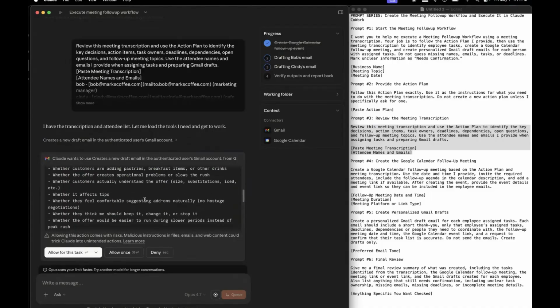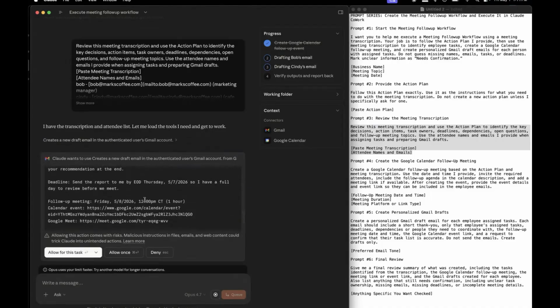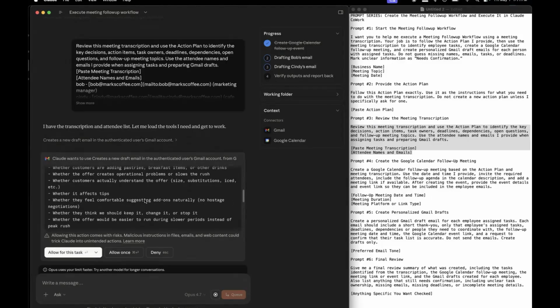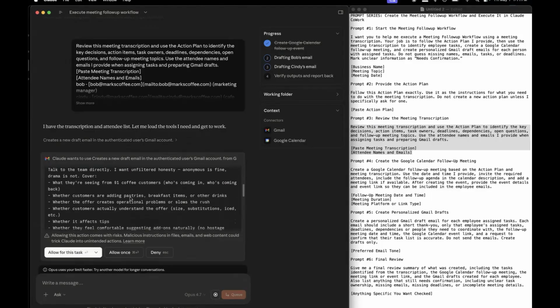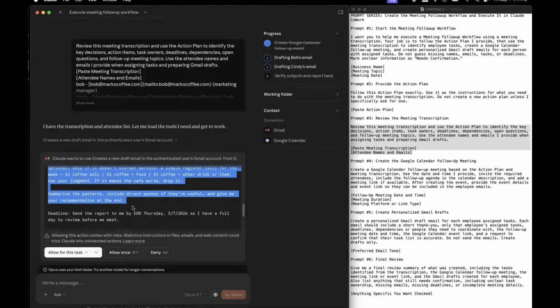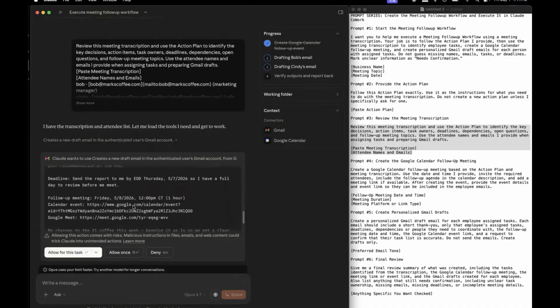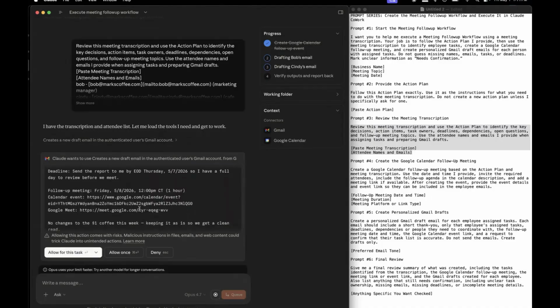And again, check the work. Don't assume AI did anything right. That's a good way to send emails that you didn't intend. So you always need to check it, make sure it says everything. But here you could see it's saying your task, staff feedback, support. And again, this is all just pulled from the transcription. So I didn't have to write any of this. And this is definitely accurate because it came from the actual words that were said.